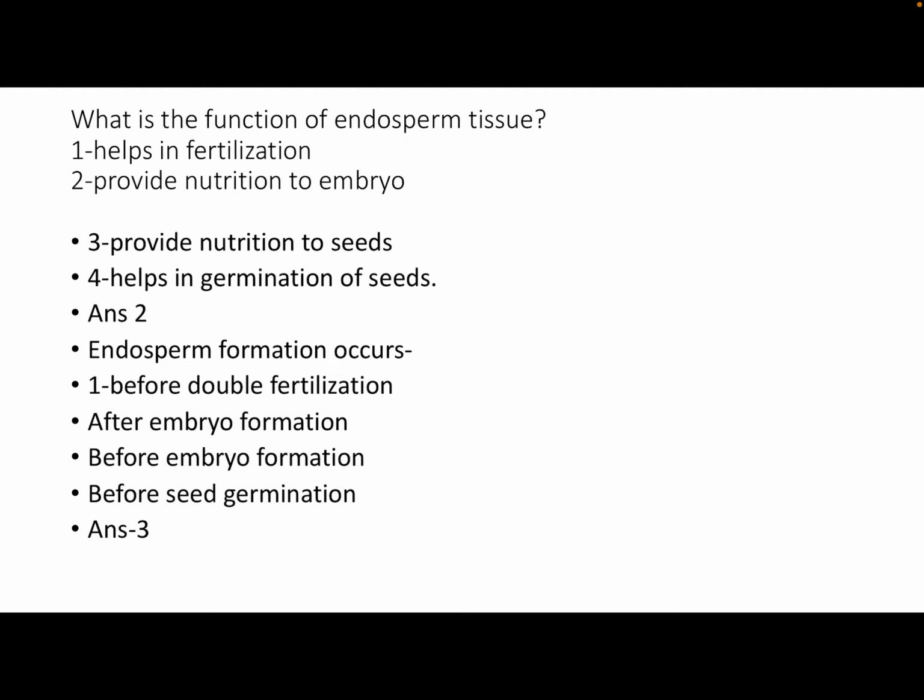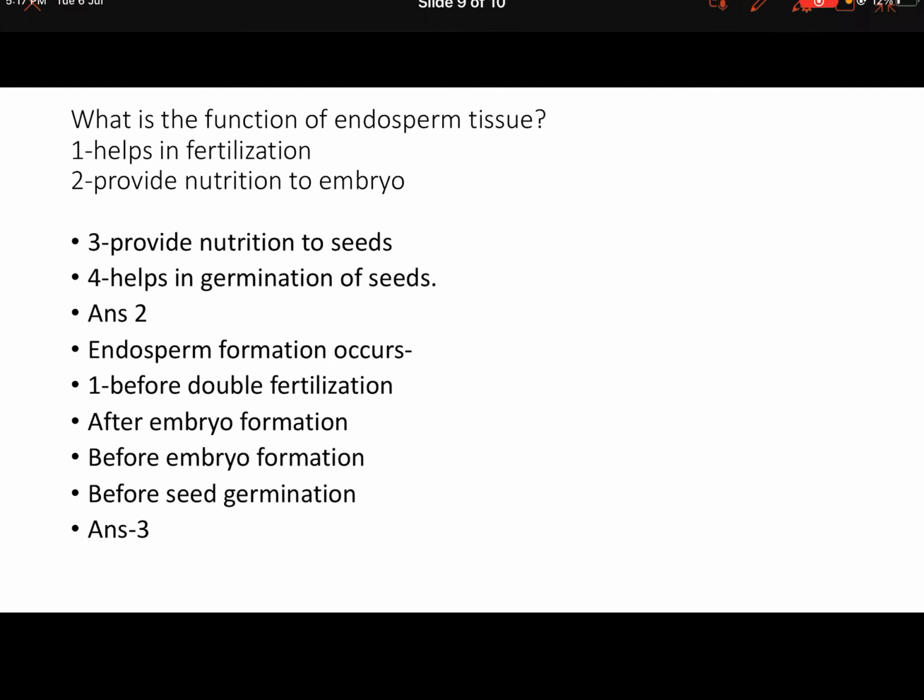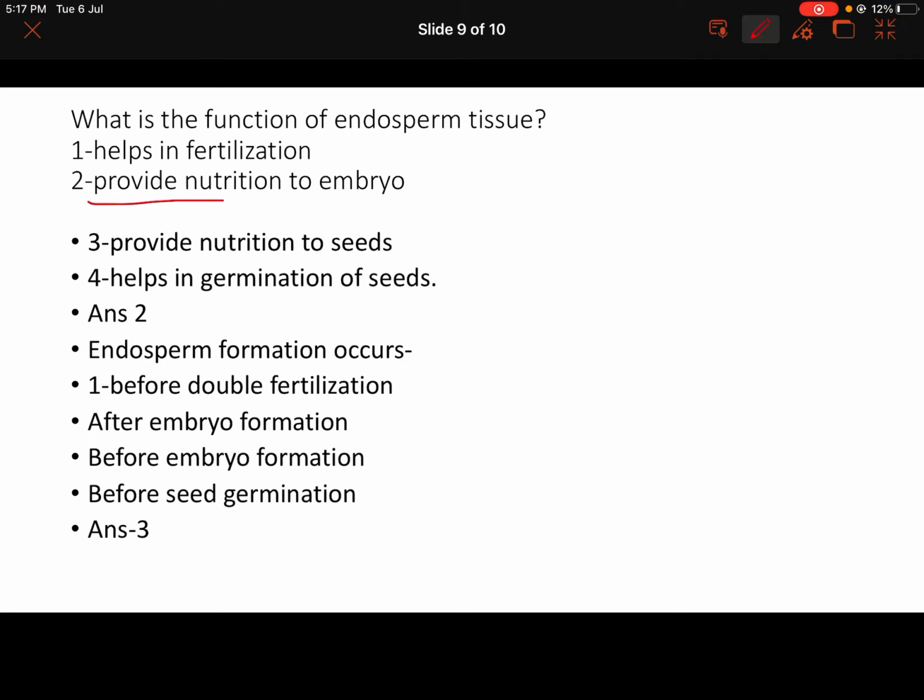What is the function of endosperm tissue? You should know. It provides nutrition to seeds. No, not seeds. It provides nutrition to the embryo. You should always keep in mind, if the options are seed and embryo, you should tick provides nutrition to embryo.